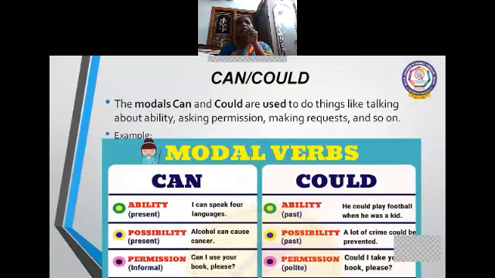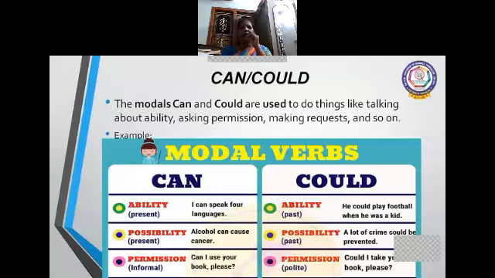Okay, we are going for the usage. What is the usage? The modals can, could are used to do things like talking about ability, asking permission, making questions, and so on. Example, modal can.